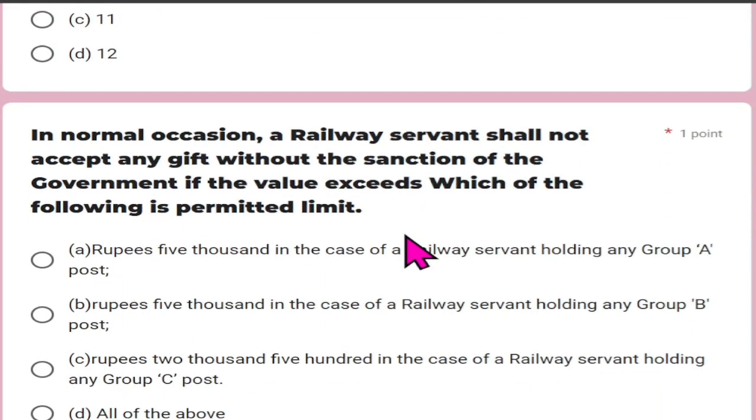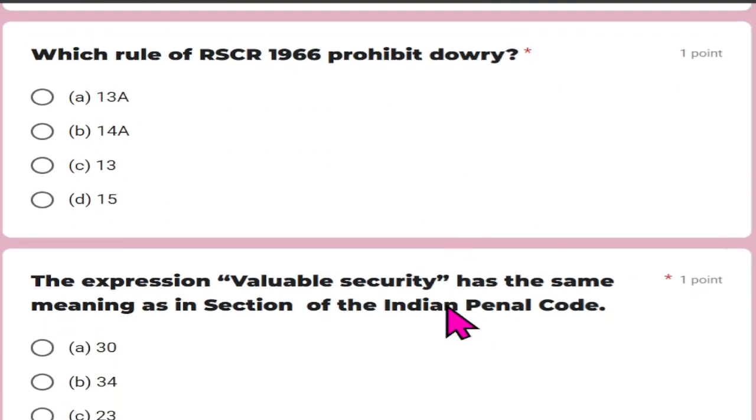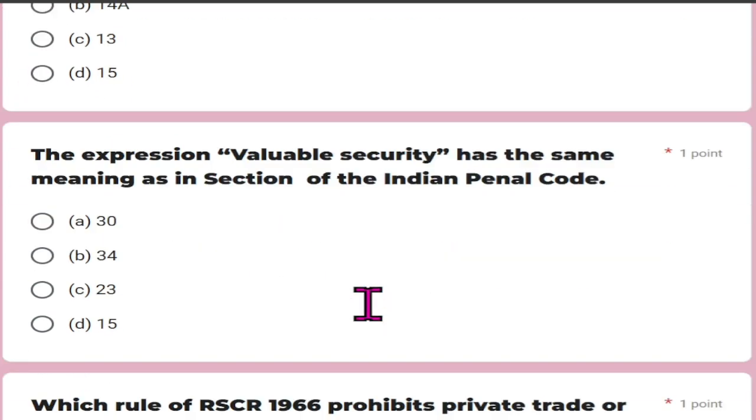On a normal occasion, a railway servant shall not accept any gift without the sanction of the government if the value exceeds which of the following permitted limits? Looking at the options, all of the above is the right answer. Which rule of the railway service conduct rules 1966 prohibits dowry? And that is rule 13A.